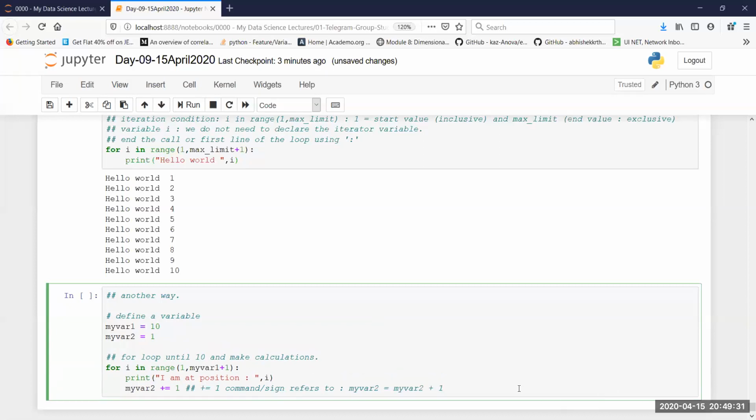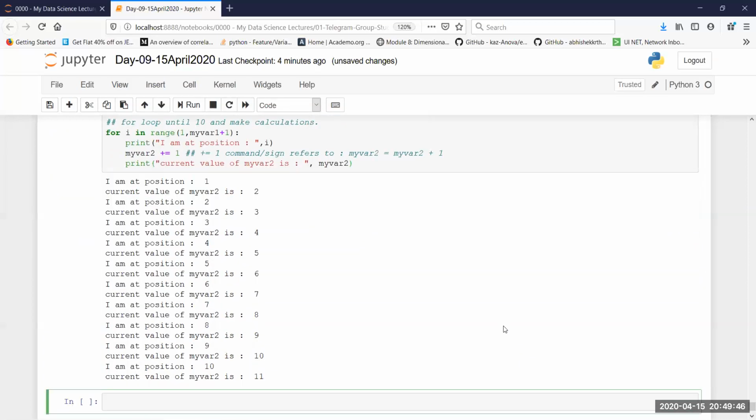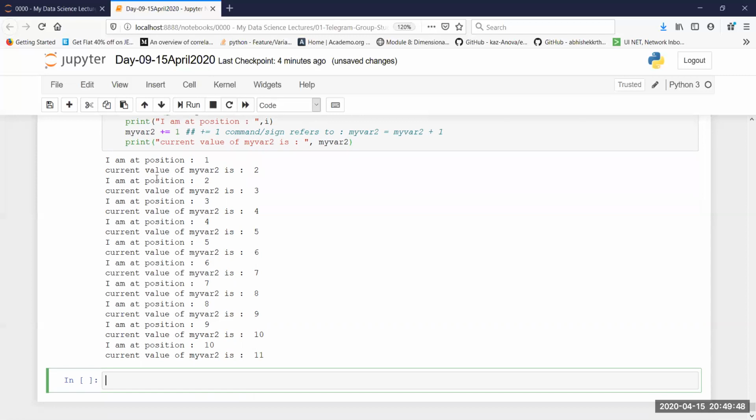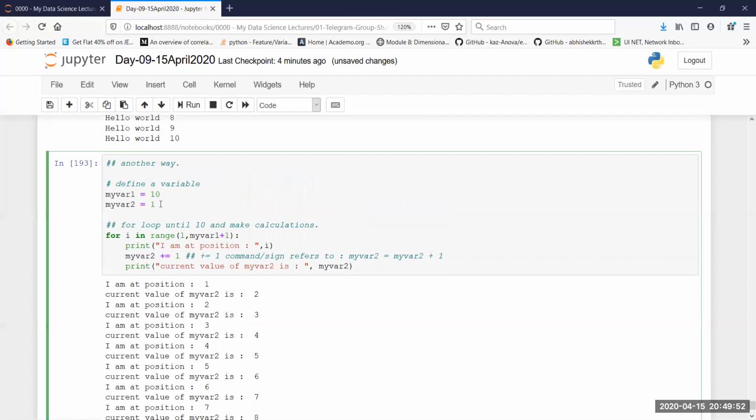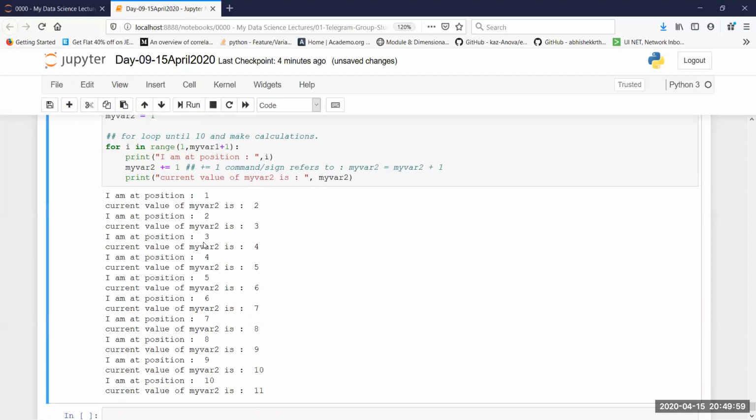And let's say finally I'm also going to print the current value of my var2 is, comma my var2. So if I do this, as you can see, it is looping. First position is 1, then the value is 2. Why is it 2? It has started from 1, right? So it has started from 1, it has incremented the value here. That's why my var2 is 2. Then iteration 2, the value is 3. Iteration 3, value is 4. Iteration 4, value is 5.